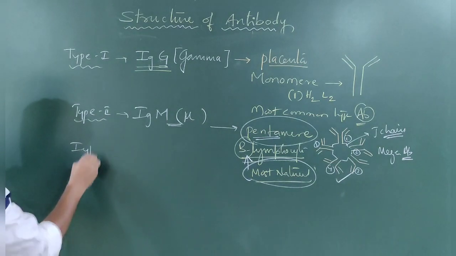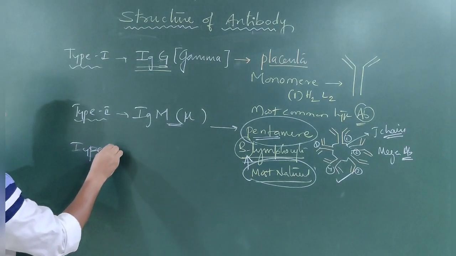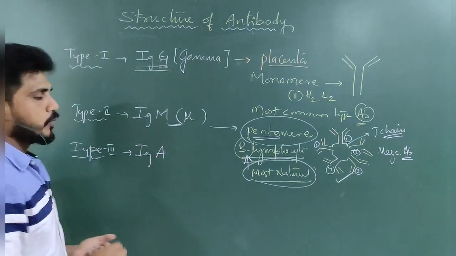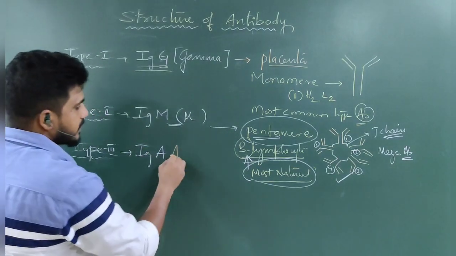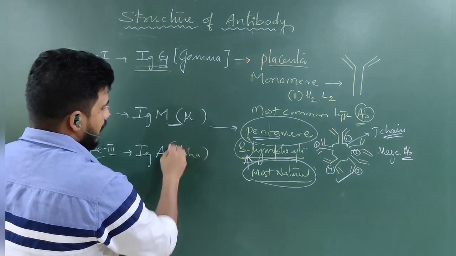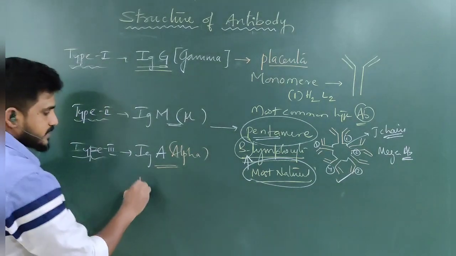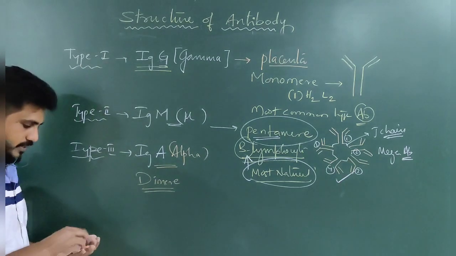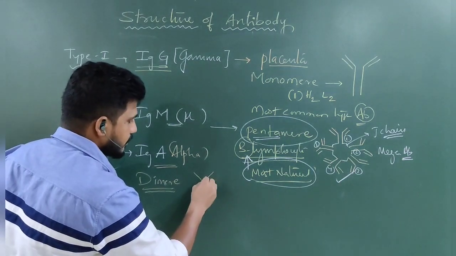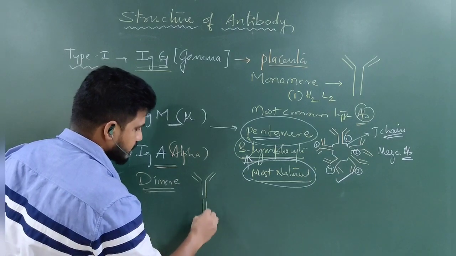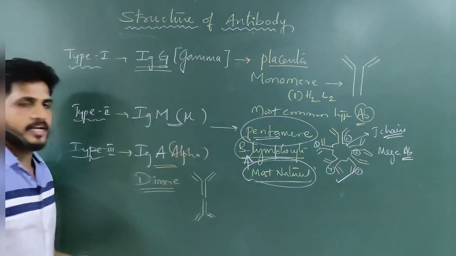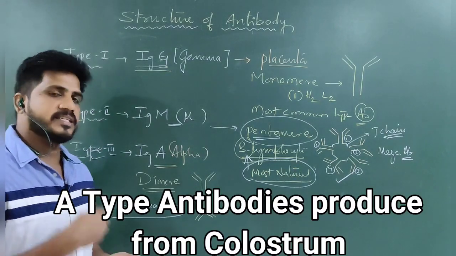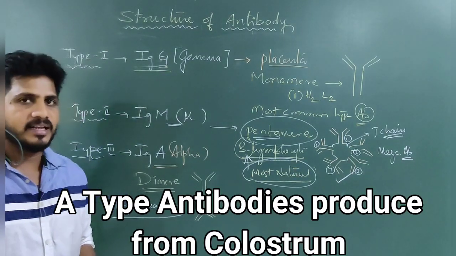Next, type 3, IgA, immunoglobulin A. A means alpha type. A is a dimer. Dimer means 2 units will be there: the first unit and, opposite to it, the second unit. So these are the first 3 types of antibodies. Next, antibody types D and E. Let us have a look.